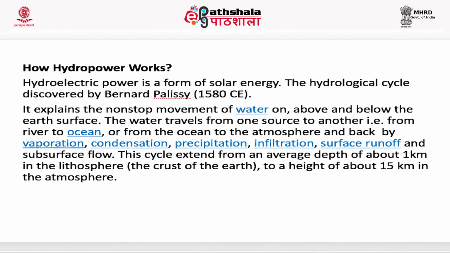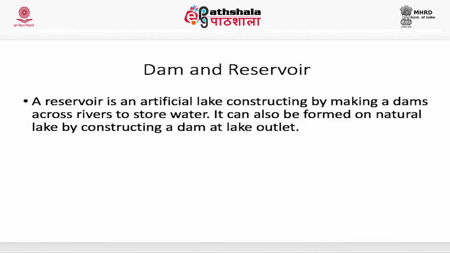Water travels from one source to another, from river to ocean or from ocean to the atmosphere and back by vaporization, condensation, precipitation, infiltration, surface runoff and subsurface flow. This cycle extends from an average depth of 1 kilometer in the lithosphere to a height of 15 kilometers in the atmosphere.